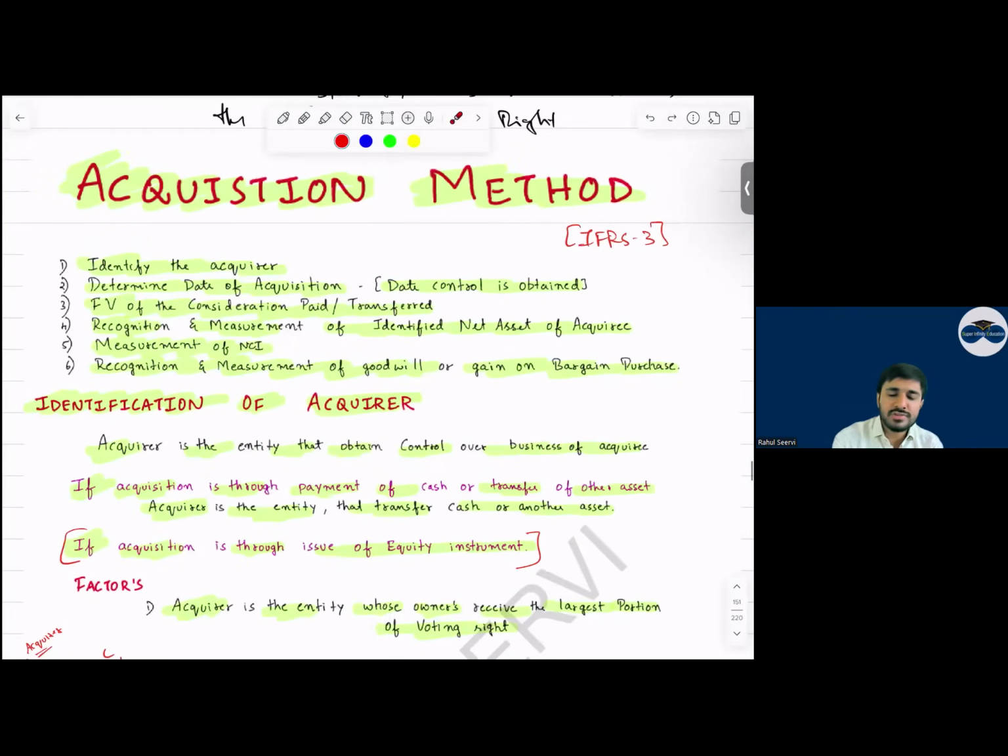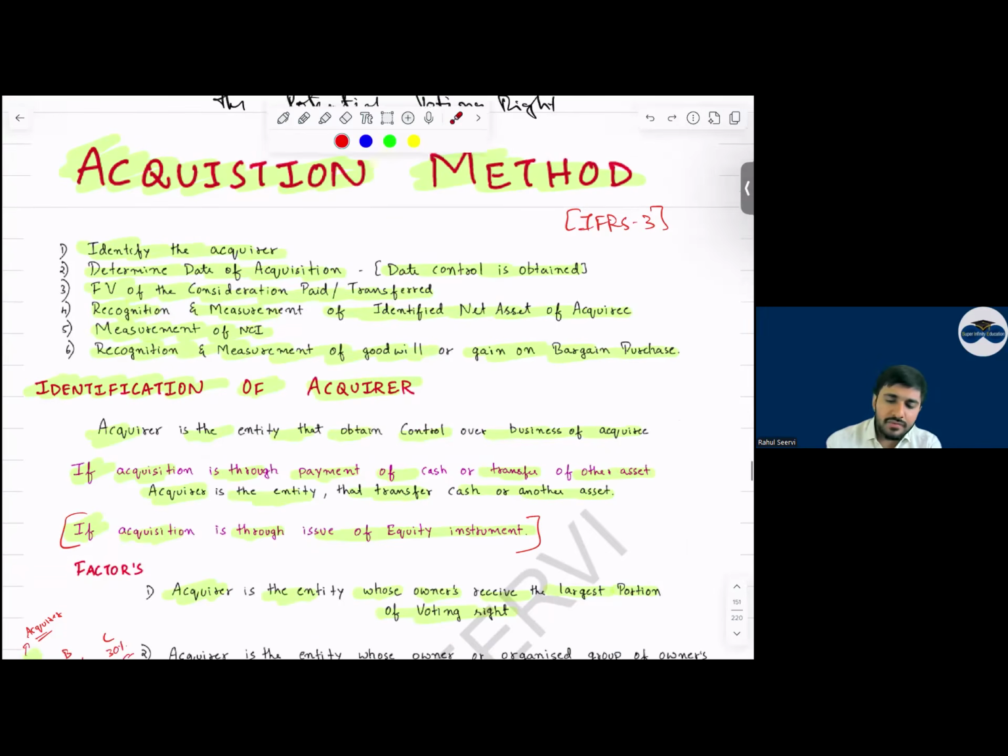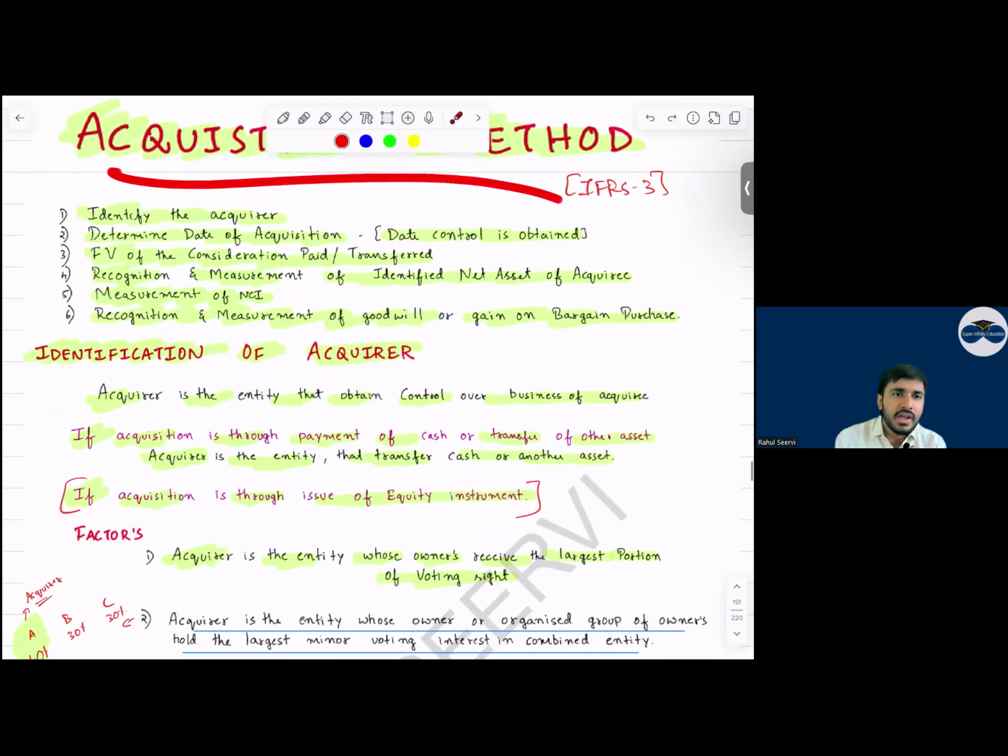Then coming to the acquisition method again. I mentioned IFRS 3 business combination we follow on day one when we acquire the company. At each balance sheet date, reporting date, we follow consolidation at the reporting date, IFRS 10. Now, IFRS 3 has mentioned the acquisition method. In the acquisition method, there are 6 points. First, identify the acquirer. Then determine the date of acquisition, the date when control is obtained.